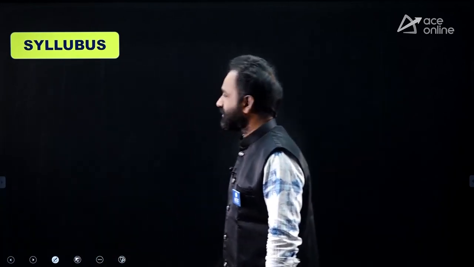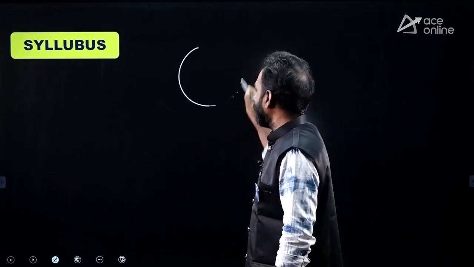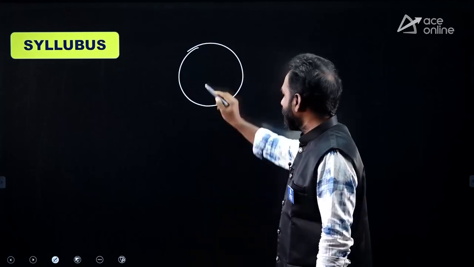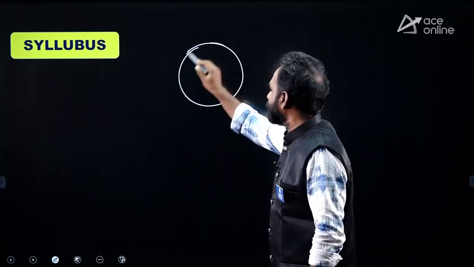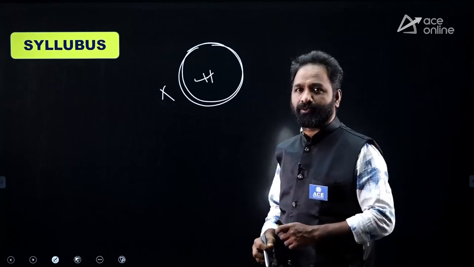As a student, you should first have an idea about the syllabus. Most students make this mistake: straight away they listen to videos, straight away they purchase books, and straight away they start preparing. No. Instead of that, first of all, get the syllabus. When you know the syllabus, you have an idea about its boundary. Suppose history: if you know the syllabus, you know the boundary, what to read and what not to read. That is the most important thing.